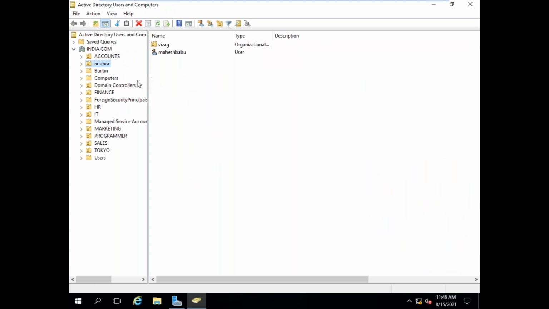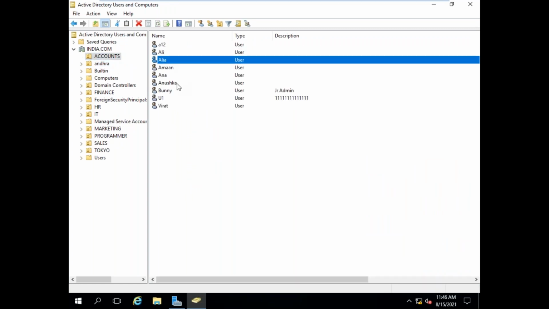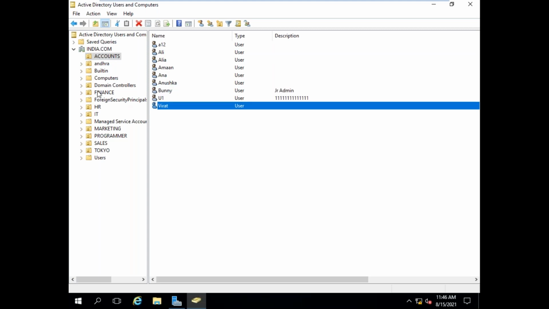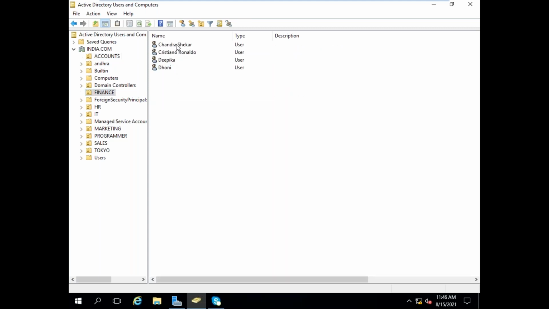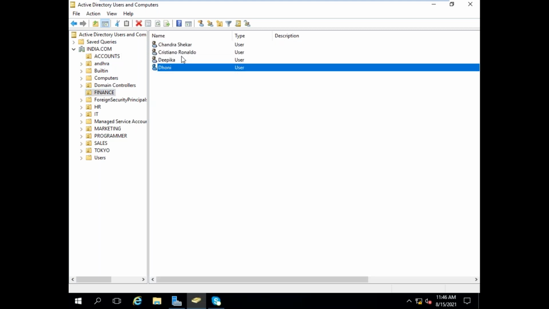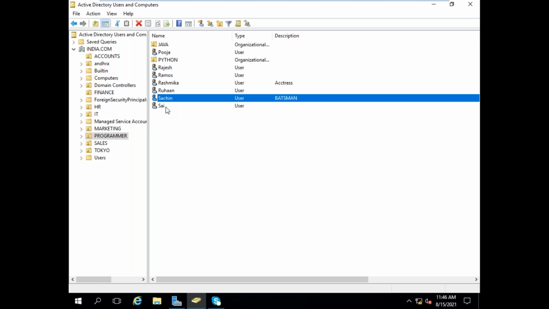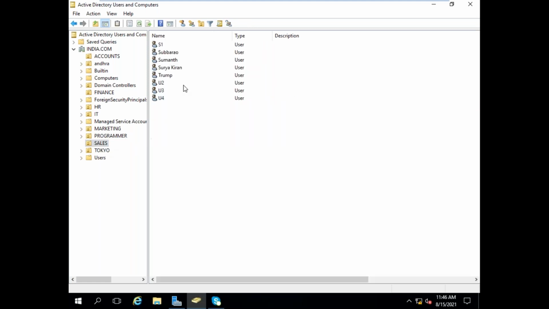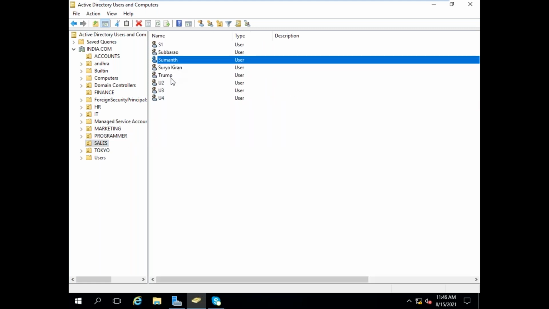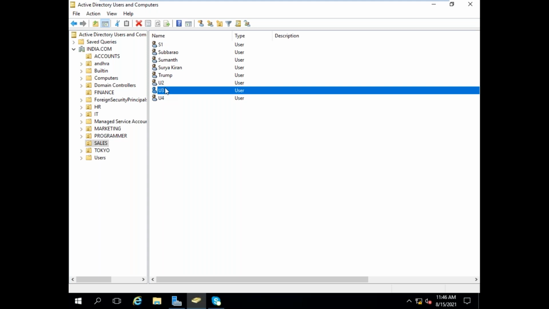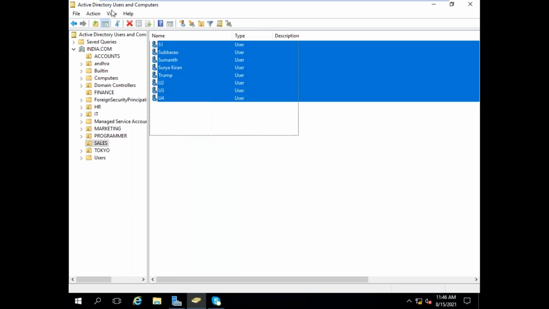Okay, see what we can see here. If I go to accounts, I can see users like Ali, Alia, Anushka, Bunny, Virat. I'll go to finance and see users like Chandrasekhar, Deepika, Dhoni, Ronaldo. I can go to programmers and select Java, Python. I can see some other users like Ruhan, Sachin, Sai. I'll go to sales and see some other users. Actually, sorry, when you install Windows Server, these options will not be there. These users will not be there.